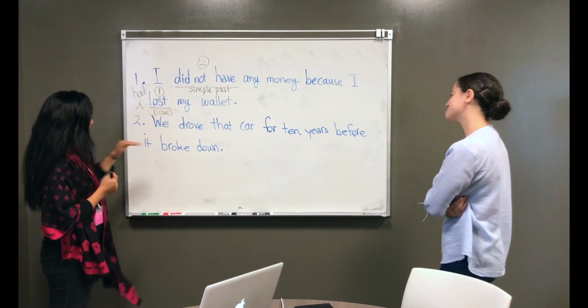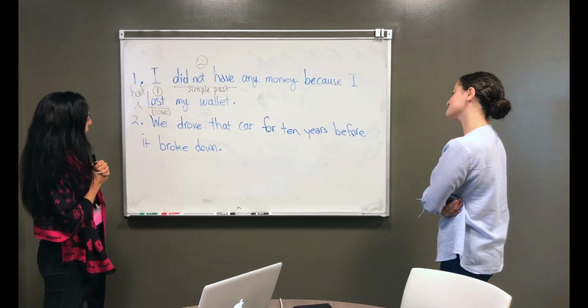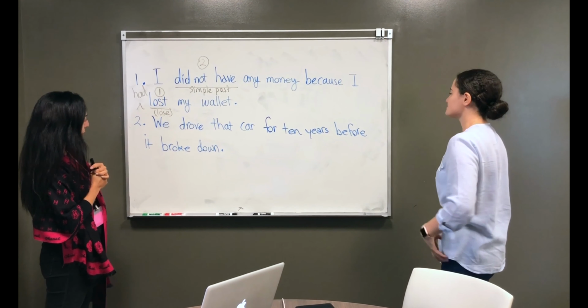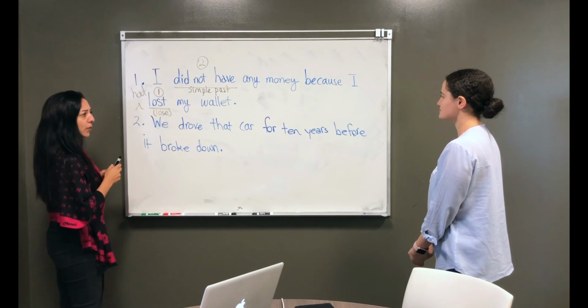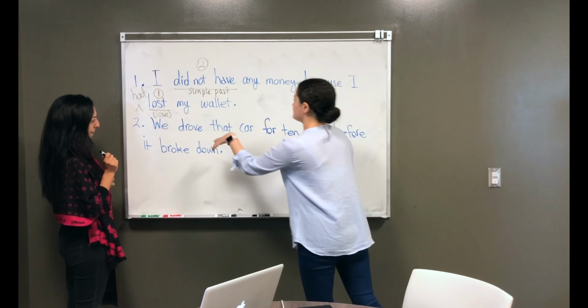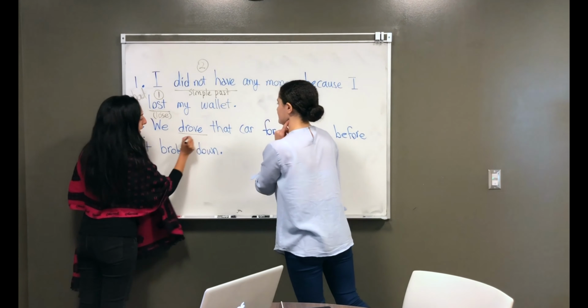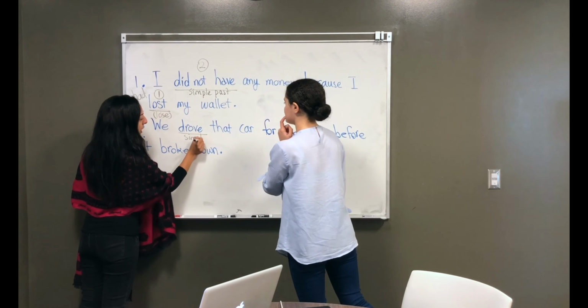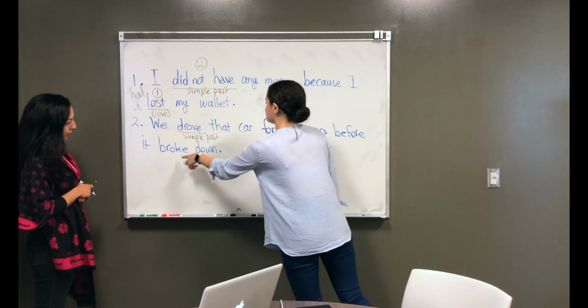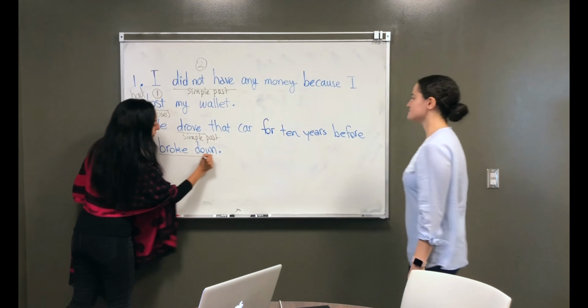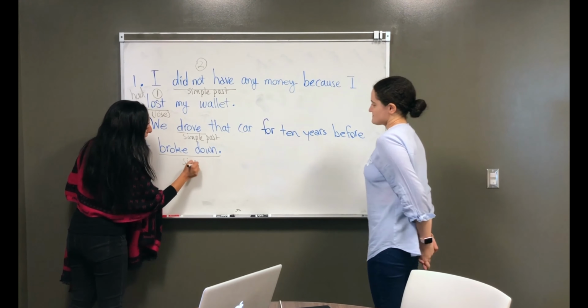Okay, let's go to number two. We drove that car for 10 years before it broke down. So could you please again point out the verbs that you have in the sentences? Okay, so this one is drove. Okay, and is that simple past? Yeah, that's simple past. I'm gonna go ahead and write down simple past on the right. And the next one, broke down, the phrasal verb. Okay, again you use simple past.